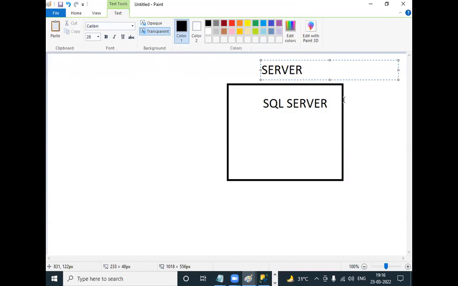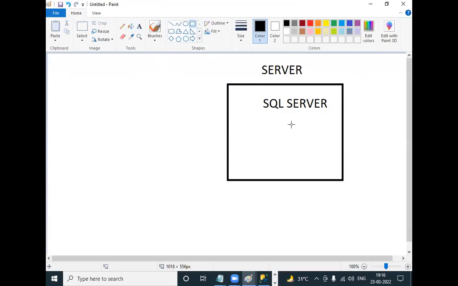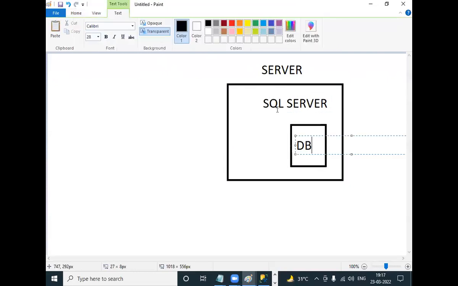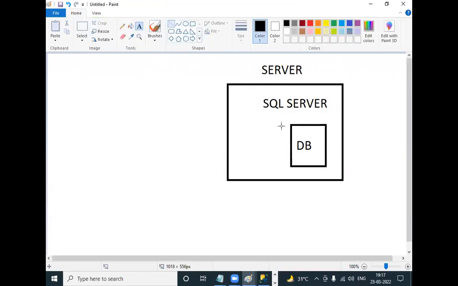This computer is called server. Next, inside the server, using SQL Server software, a DBA creates what? Database. That means this database is managed by SQL Server. SQL Server software manages what? Database. Then this is server.